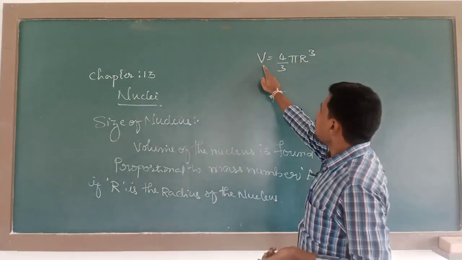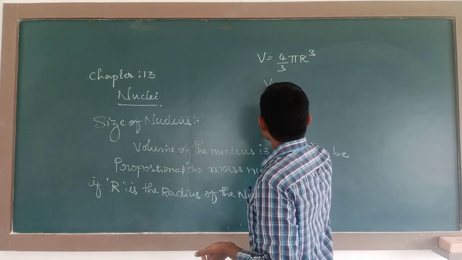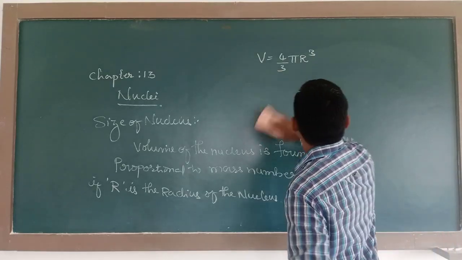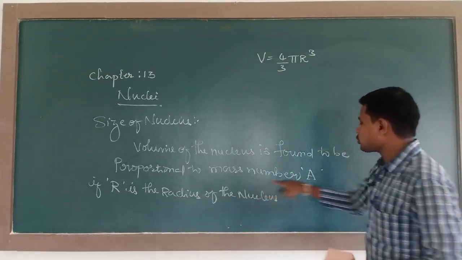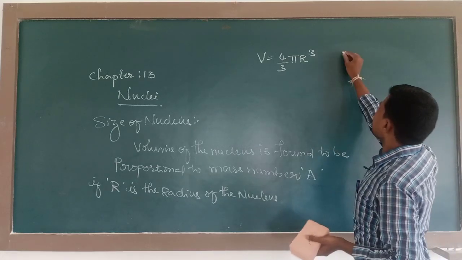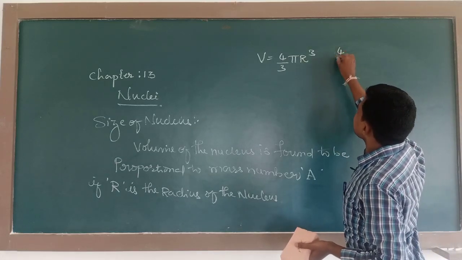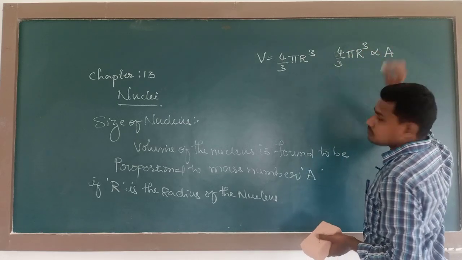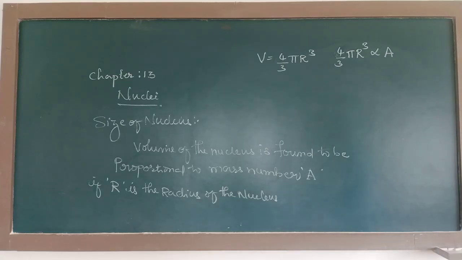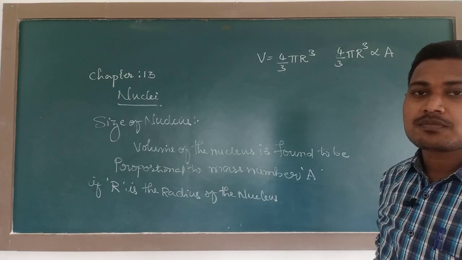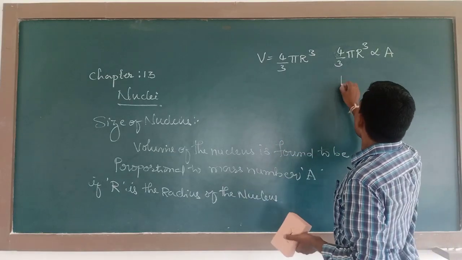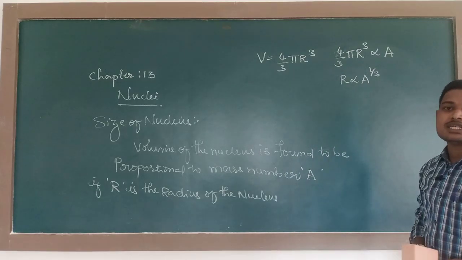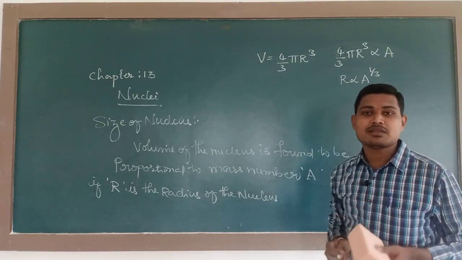So the volume of the nucleus is proportional to the mass number, therefore 4 by 3 pi R cube is proportional to A. It implies R is proportional to A to the power of 1 by 3.